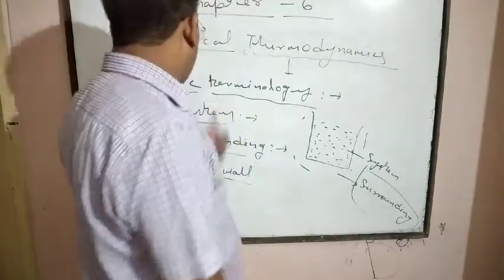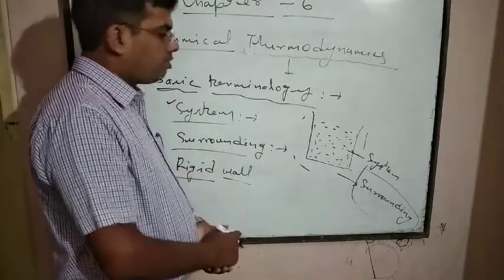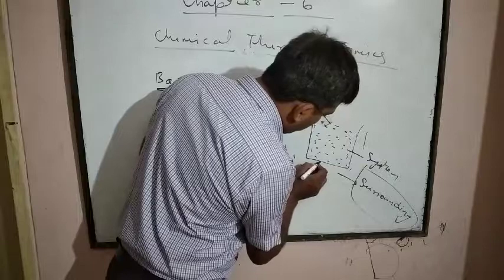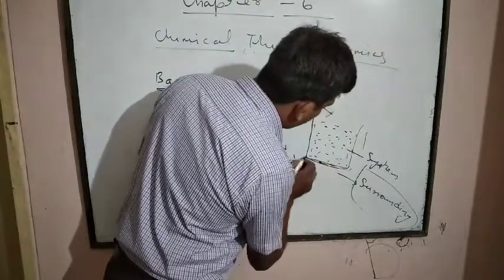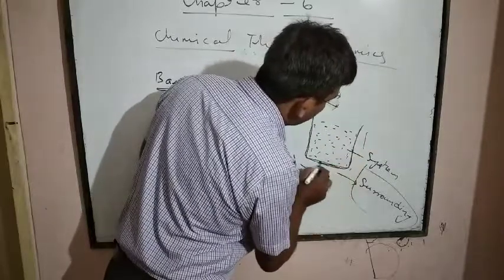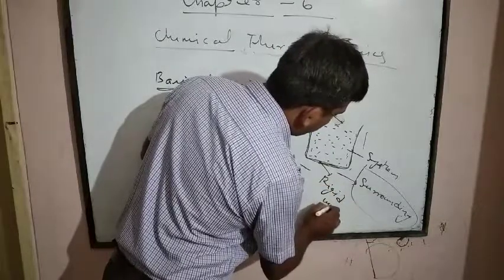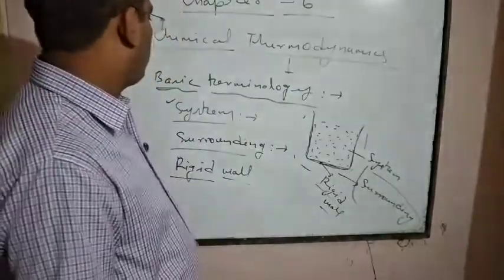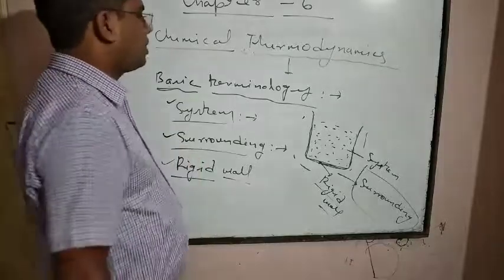So these three important terms are system, surrounding and rigid wall. This one is the rigid wall. It is a rigid wall which separates the system and the surrounding. This wall is regarded as a rigid wall. In this way we can explain system, surrounding and rigid wall.